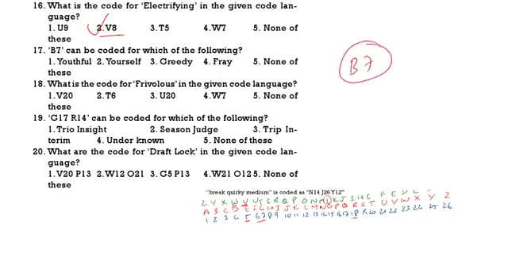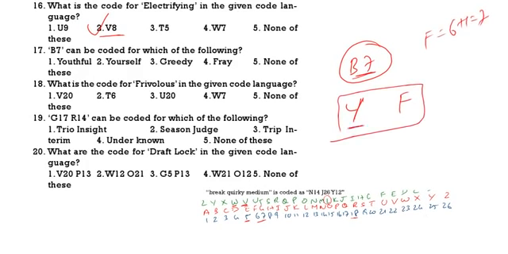If you are getting B, below B there is Y. So Y should be there. And it should be the last letter. Last letter should be 7, which means the last letter should be F, because F is 6, and 6 plus 1 is 7. So the word should start with Y and end with F. So what is the correct answer? Yourself is the correct answer.